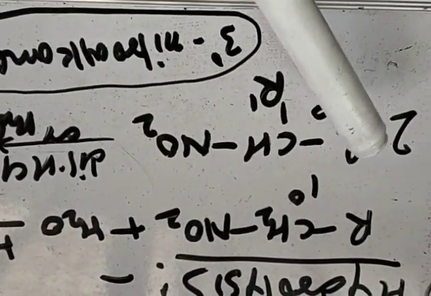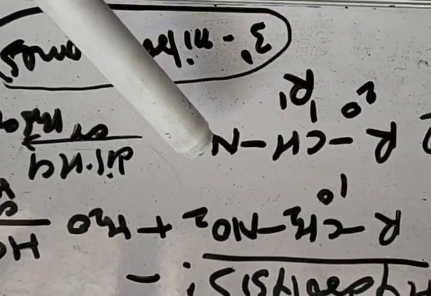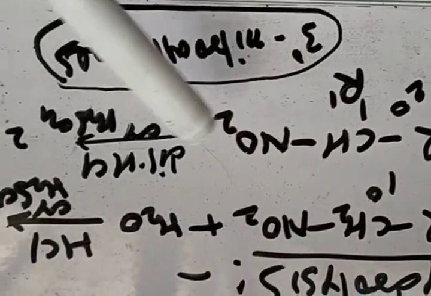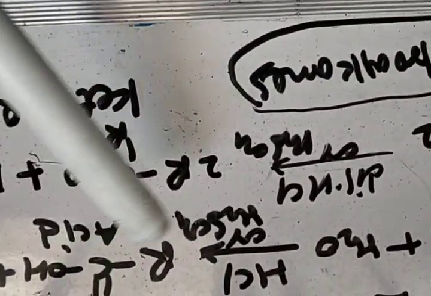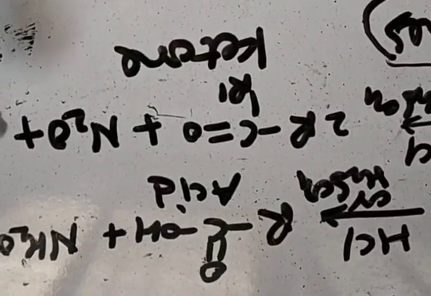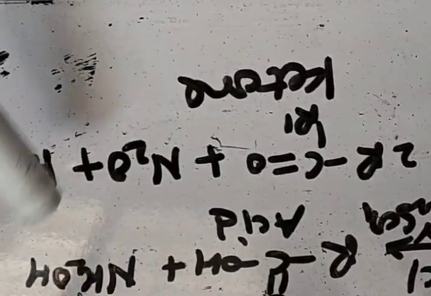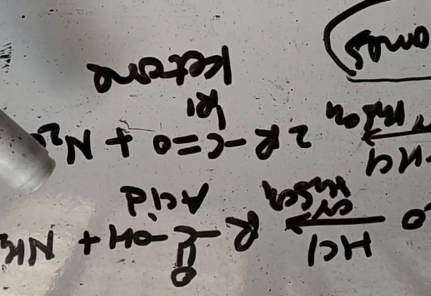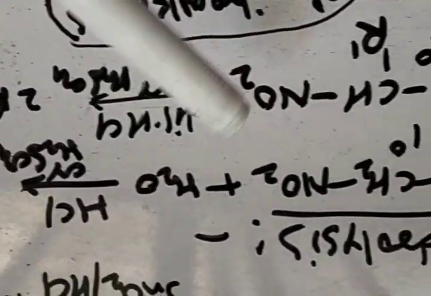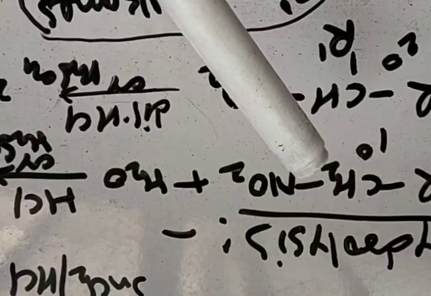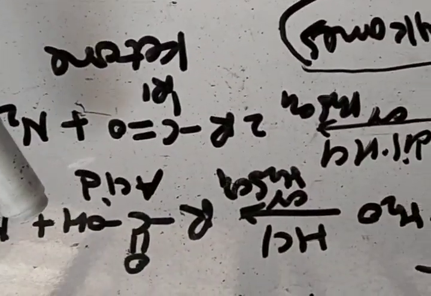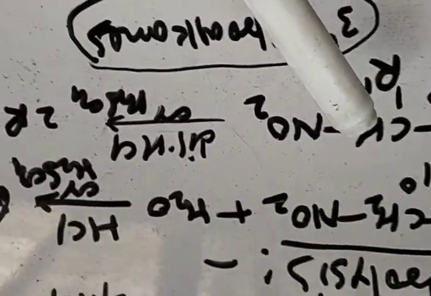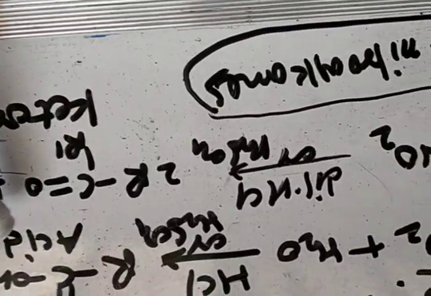And if we take secondary nitroalkane, that is R2CHNO2, on hydrolysis it gives ketones along with nitrous oxide. So in the hydrolysis reaction, primary nitroalkanes produce carboxylic acids and secondary nitroalkanes produce ketones.